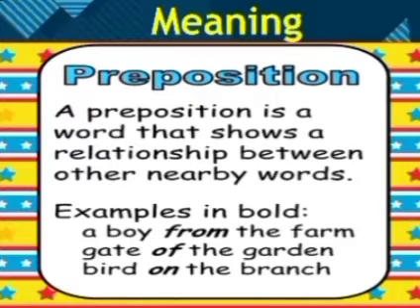For example, a boy from the farm. There is a relationship between boy and the farm, and we are talking about the position of the boy also, that he is coming from the farm. Let's look at another example. Gate of the garden. So the position of the gate is that it is of the garden. They both are related.